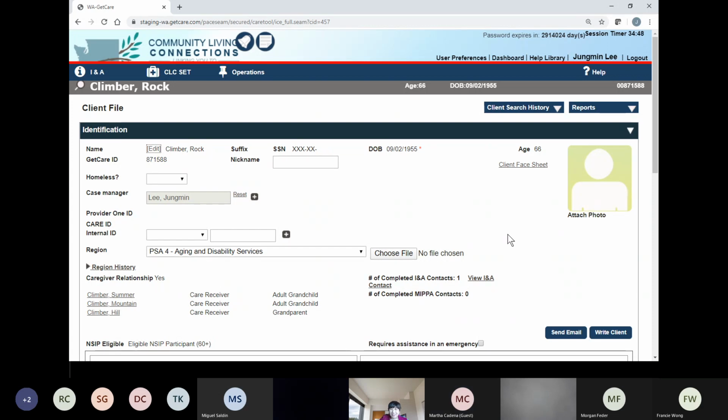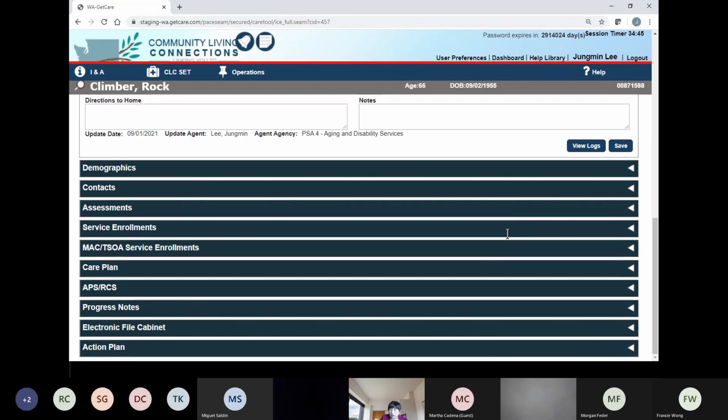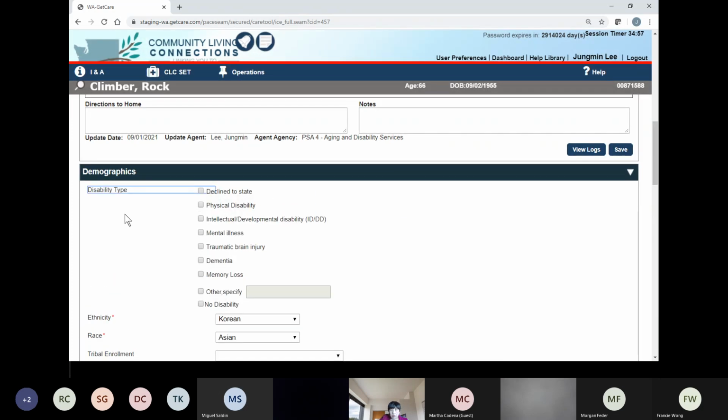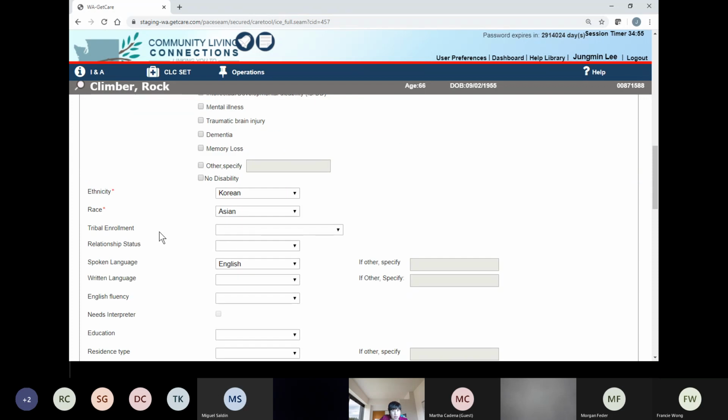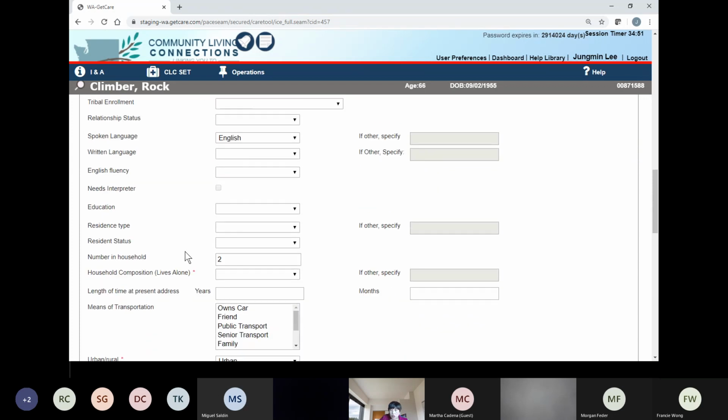Thank you. So we're going to go down here. If you see demographics, what data will be there? Yes, right, like you said, here maybe disability type or ethnicity, race, language, and income.